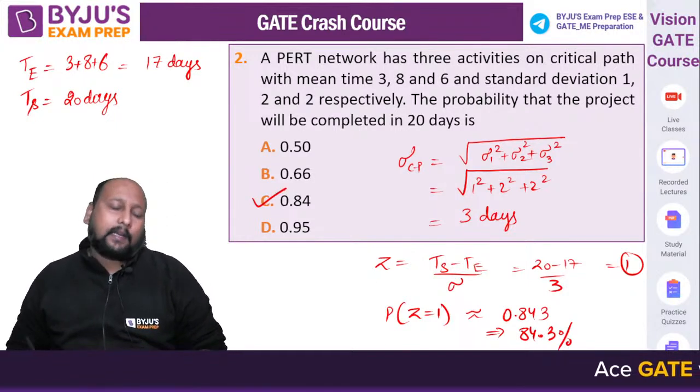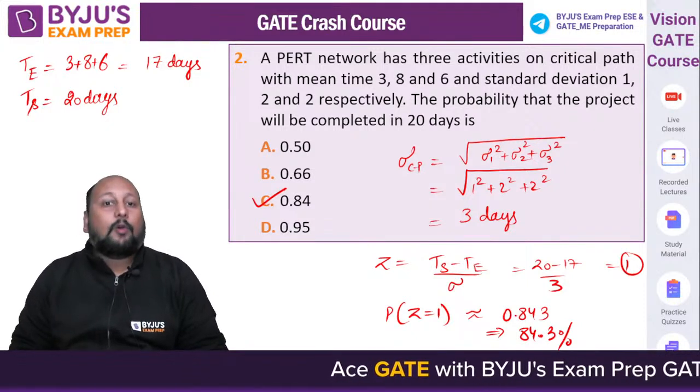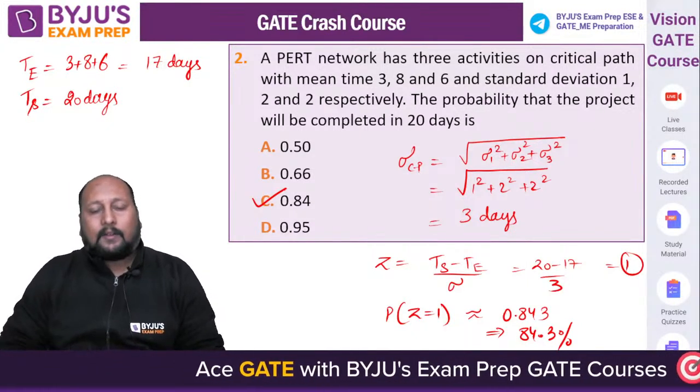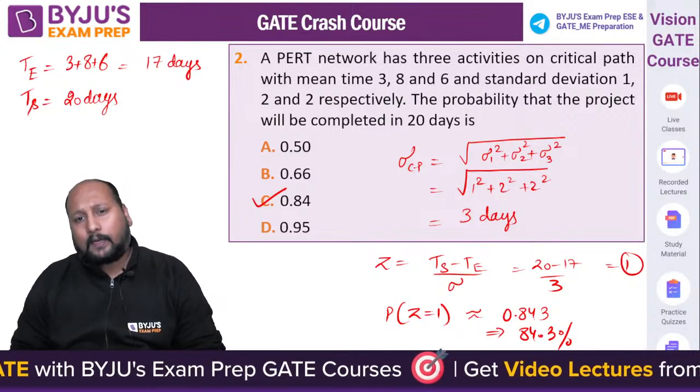Again, C is the correct answer. Option C, 84% is the final correct answer. A very easy question. A 1 marks, definitely 1 marks problem from the GATE examination perspective. Clear hai?